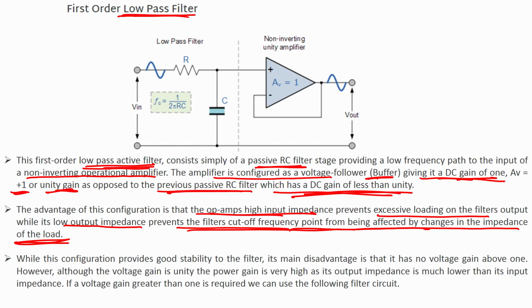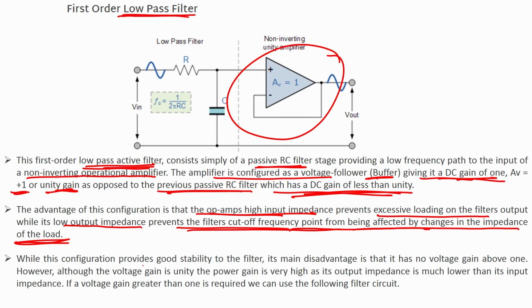First advantage is high input impedance, which prevents the excessive loading, and second is the low output impedance, which prevents the filter cutoff frequency from being affected by changes in the impedance of the load. If I connect this further and change the load, it will not be affected because of the low output impedance of this amplifier. If you change the load resistors, it will not affect the filter response.